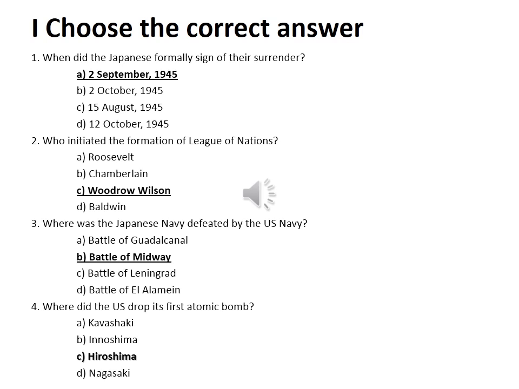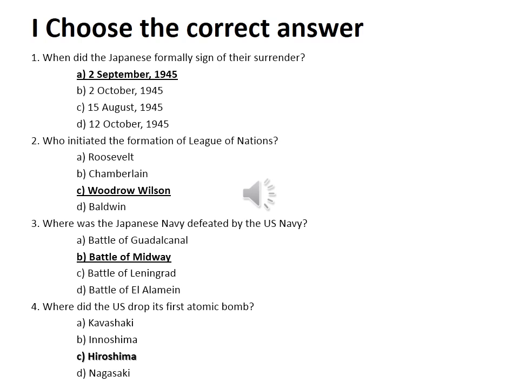So when did she sign the surrender agreement? A. 2nd September 1945, B. 2nd October 1945, C. 15th August 1945, D. 12th October 1945. A, 2nd September 1945, is the correct answer. So first question answer: option A.